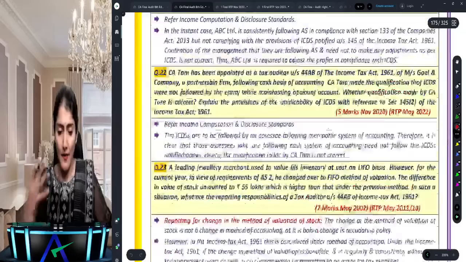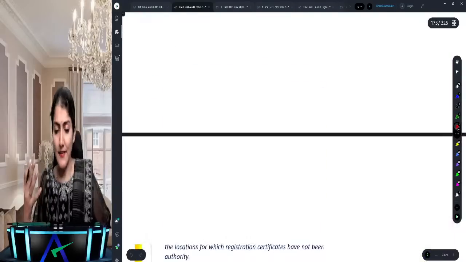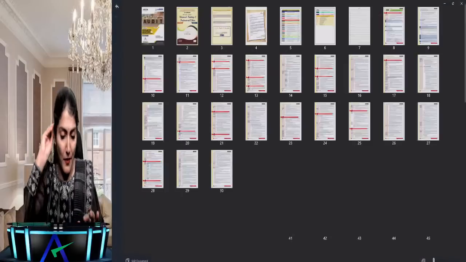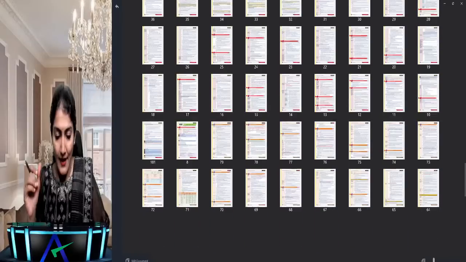Okay, right, so that's regarding the applicability of ICDS, and a brief revision over there. So let's come to the conclusion part. Let's just have a quick look at forensic audit and a few questions regarding standards, and then finish.